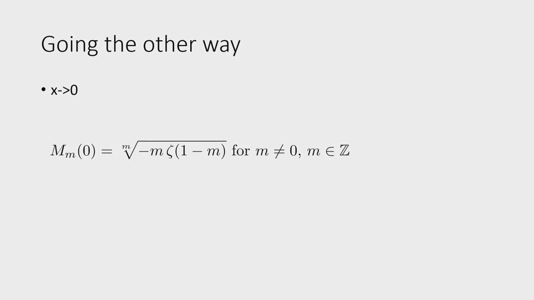And so m of 0 doesn't exist, but we pretend it does anyways. And then it's equal to this for all tiny m not equal to 0. If it is 0, then again we take the 0th root, and also zeta of 1 minus 0. So we do a bit too many illegal things at once. But they cancel out. Well, now obviously it doesn't work, but we can just take the limit. So basically we have our function, and then at 0 we have a hole in it. So how do we fix it? We just take the limit.